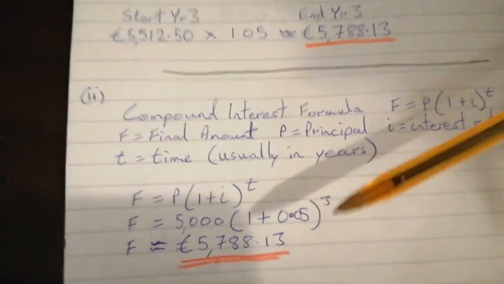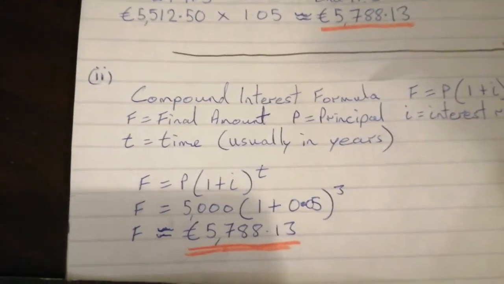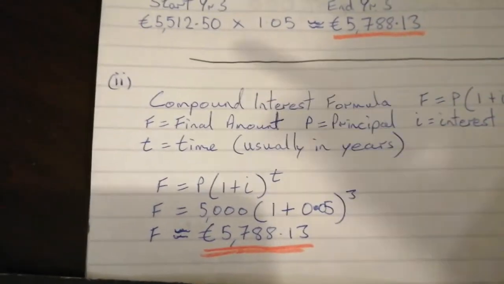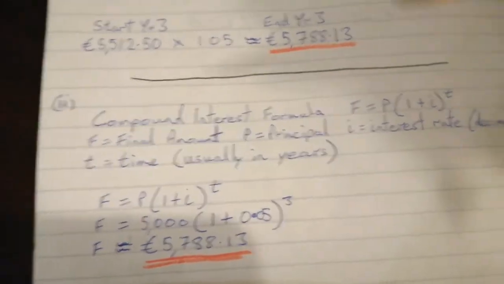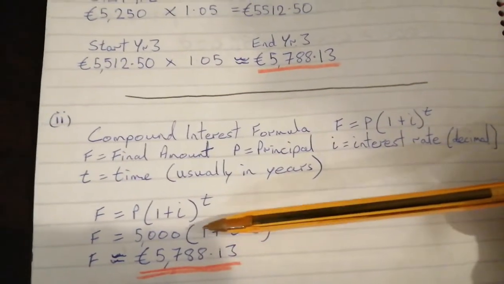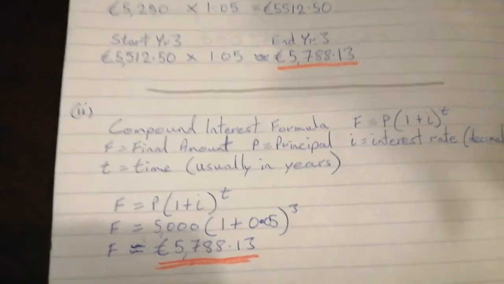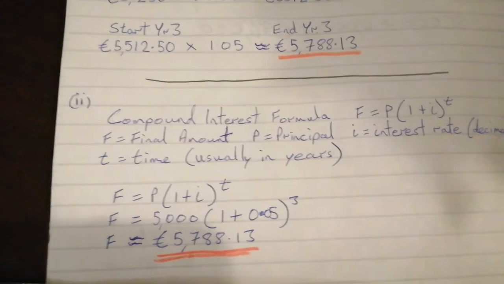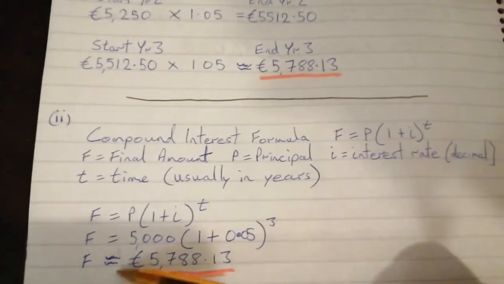Another thing that you really need to think about when you're answering the questions about this, what students often get caught on, is that the question will ask them either for the final amount, or how much interest was earned over the course of the 3 years. Now, the formula will always just calculate the final amount.